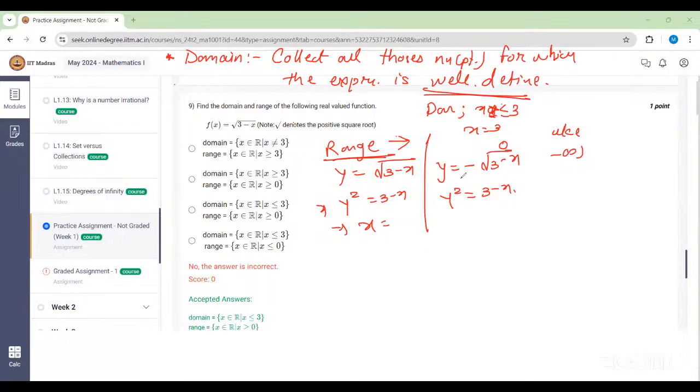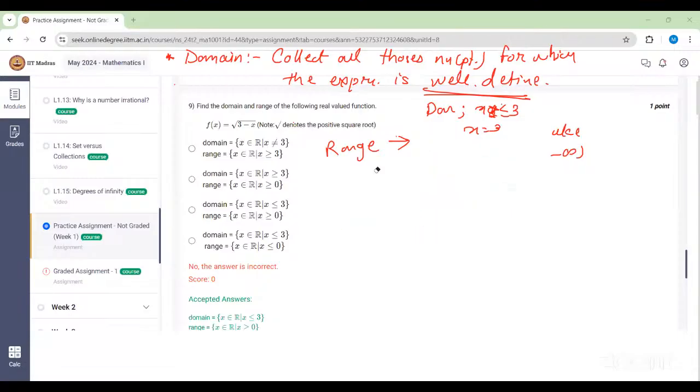Right now, if you take under the root, you have two ways to go. You can take plus root or minus root, so we don't know which. So although 3 minus y square is a downward parabola, it's not always the case, since it's not a bijective type of function. What you are saying is true, but that approach is only true for bijective functions. If you have a bijective function, then you just find the inverse of that function and find the domain of that inverse. That is one approach, but it works only for bijective functions.